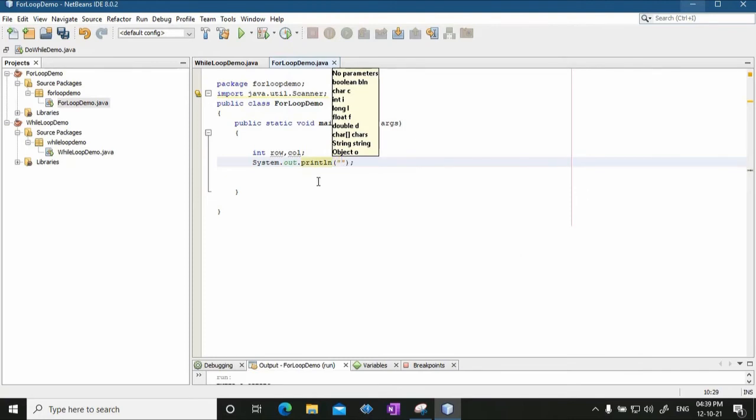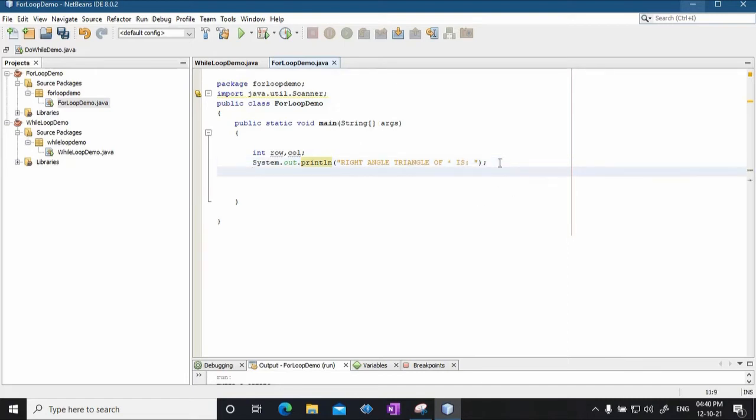So I will be printing the right angle triangle of stars.